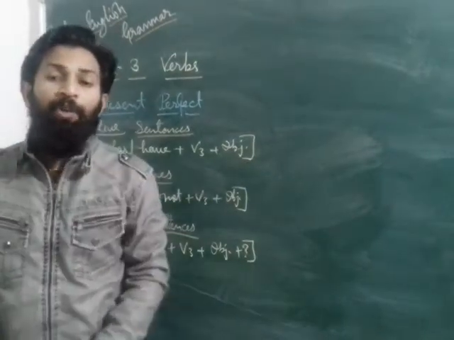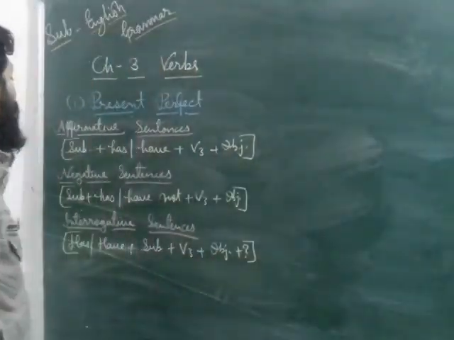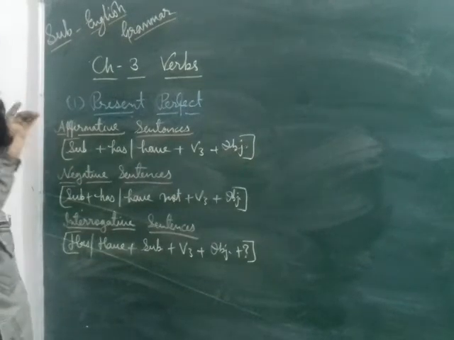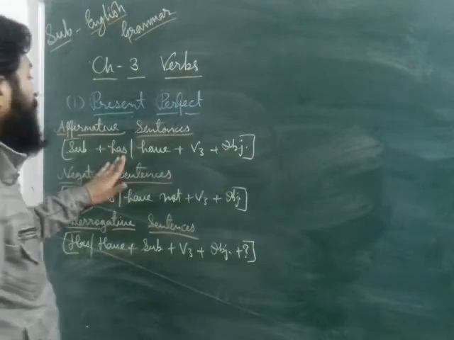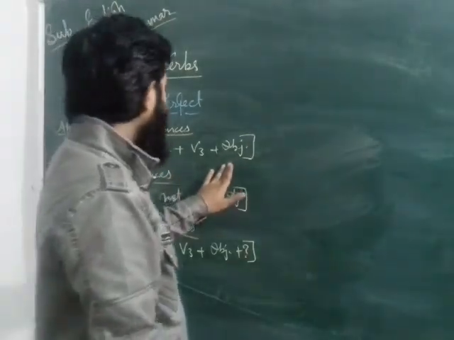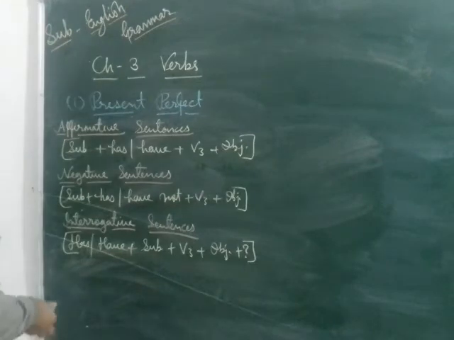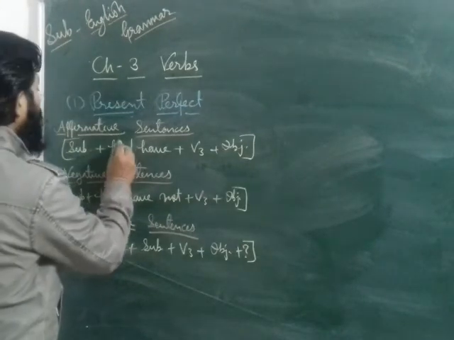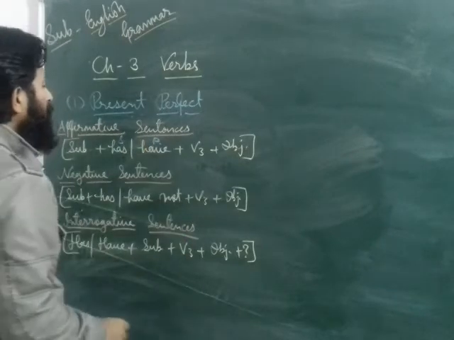Dear students, now we will talk about present perfect tense. In present perfect, if we talk about affirmative sentences, then we can use this formula: subject plus has or have plus verb third form plus object. Dear students, the most important thing here is, if the subject is singular, then you have to use has. If the subject is plural, then you have to use have.